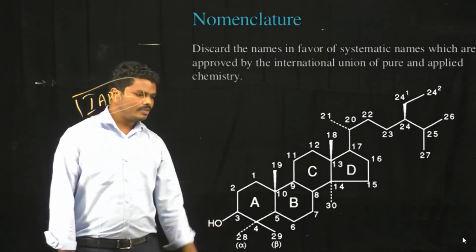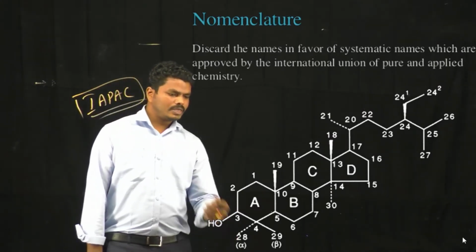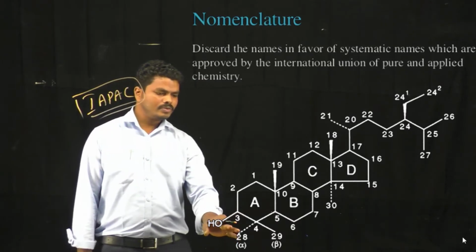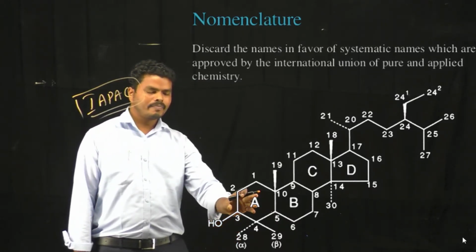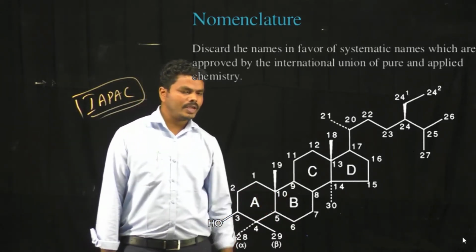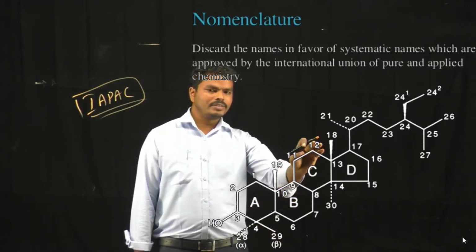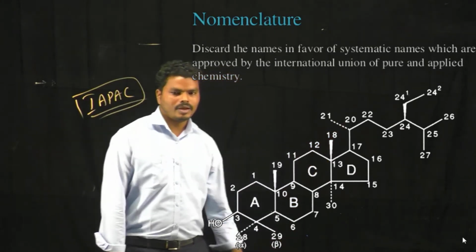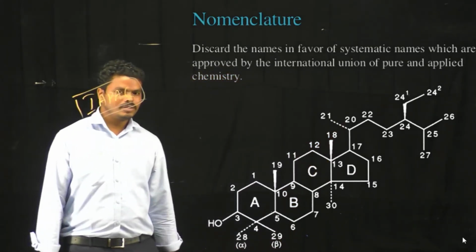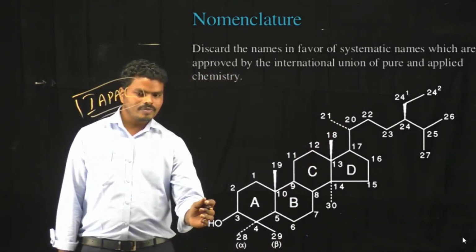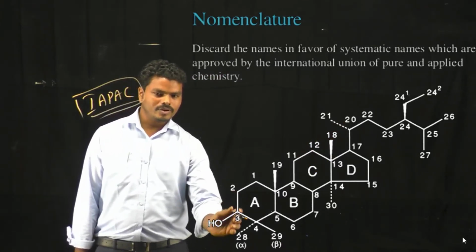When you observe this sterol, it consists of 4 rings. Out of these 4, 3 are 6-membered rings and 1 is a 5-membered ring, and to this 5-membered ring an aliphatic side chain is attached. When you see the numbering of this sterol, it starts from the first ring, that means from the A ring onwards.